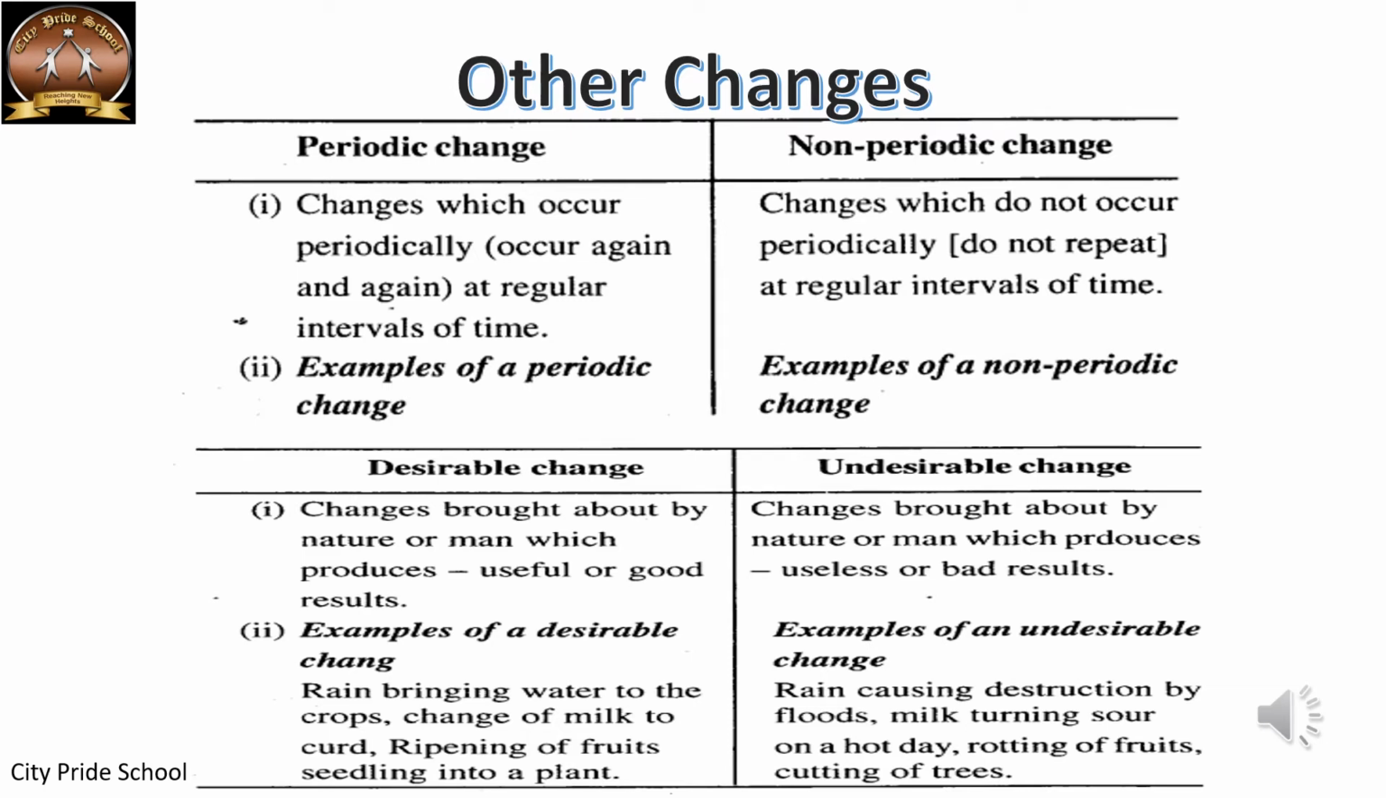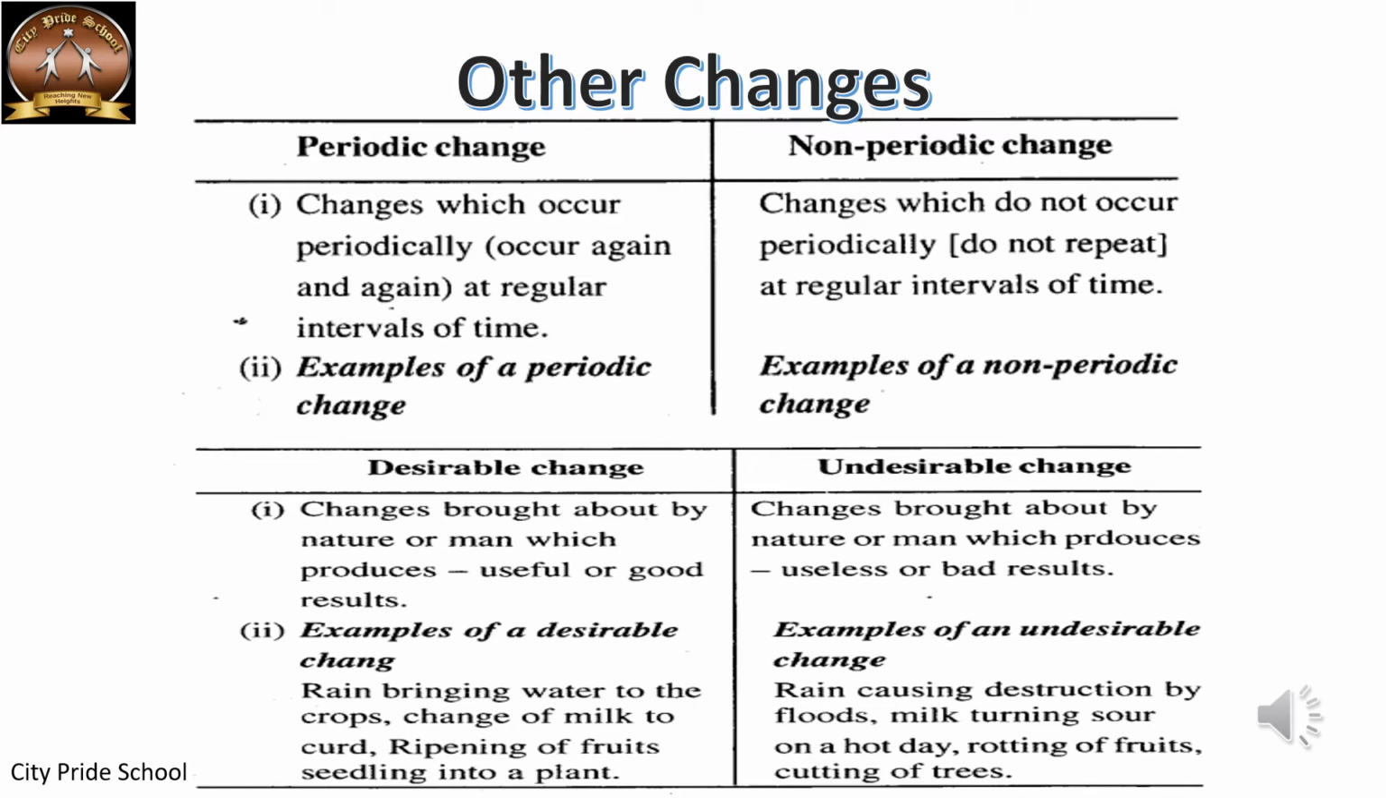In the same way, we have rain that brings water for the crops. That is also desirable. Changing of milk to curd, because we eat curd, right? So that again is a desirable change. Changing of a seedling into a plant also comes under a desirable change. Whereas the same rain that causes destruction by flood is not desirable. Milk turning sour, we cannot use that milk now. So that again is not desirable. Cutting of trees, again we discussed, is not desirable. So this is another type of change.